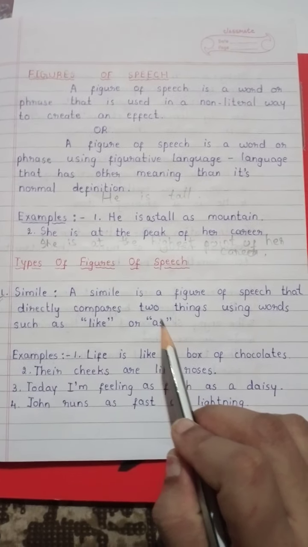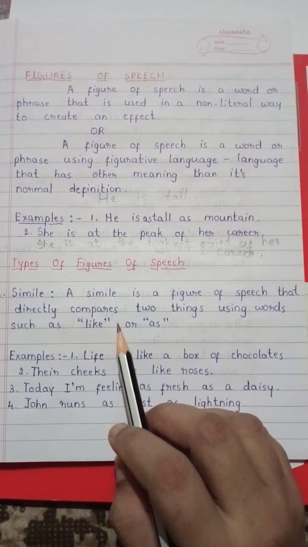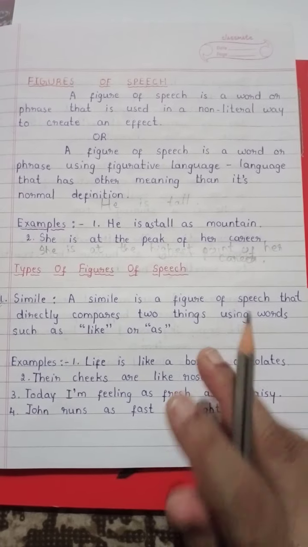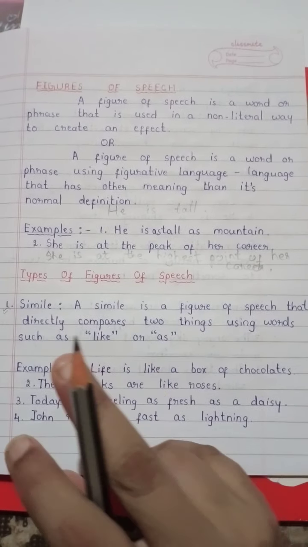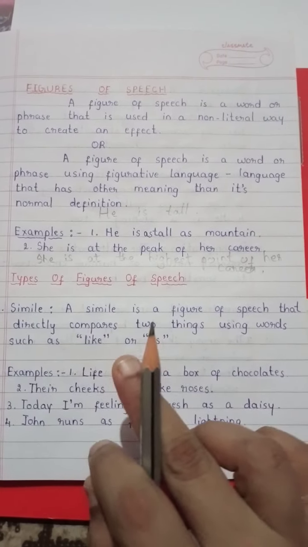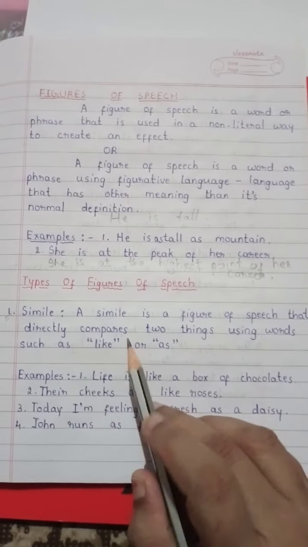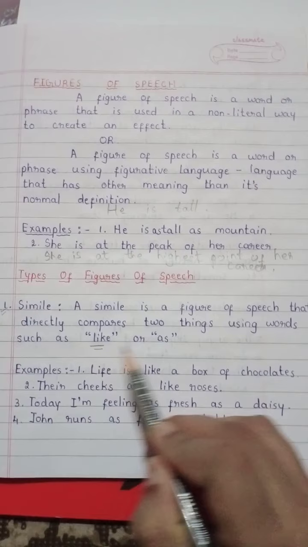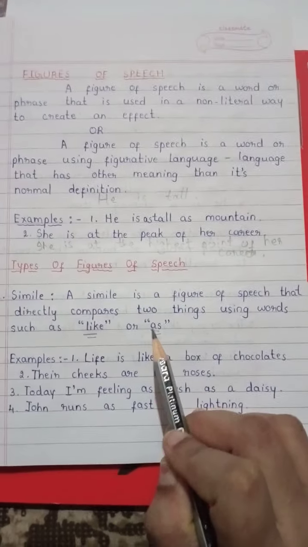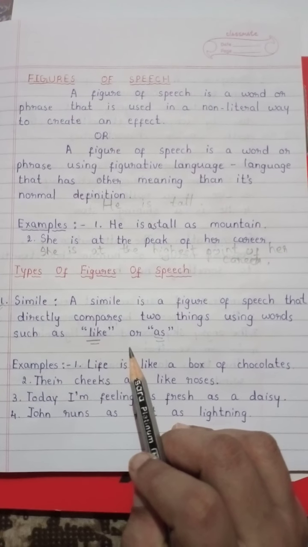Two things are directly compared using words such as like or as. So if there is a like or as and two things are compared, then it is a simile.